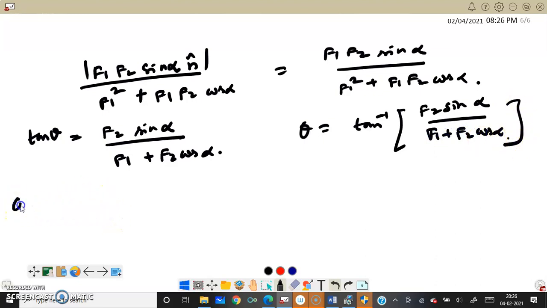Now we will see the corollary. Corollary 1. What is corollary 1?